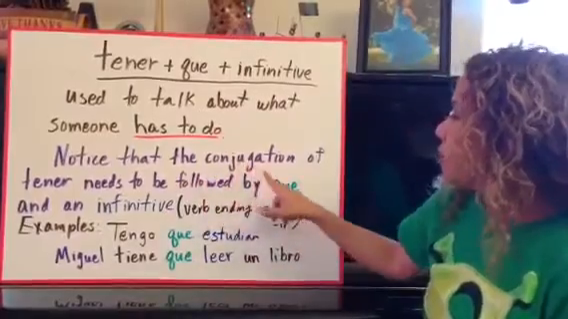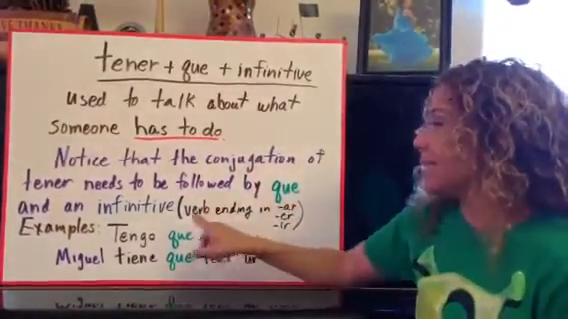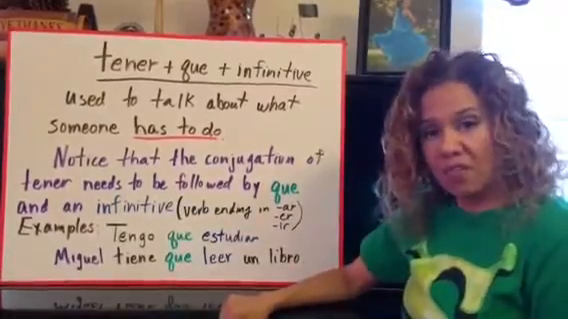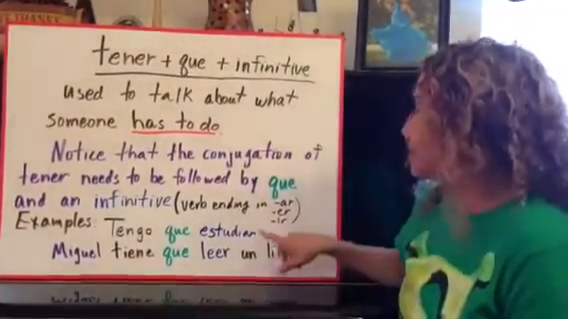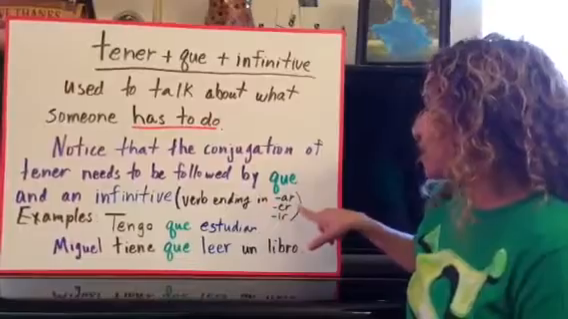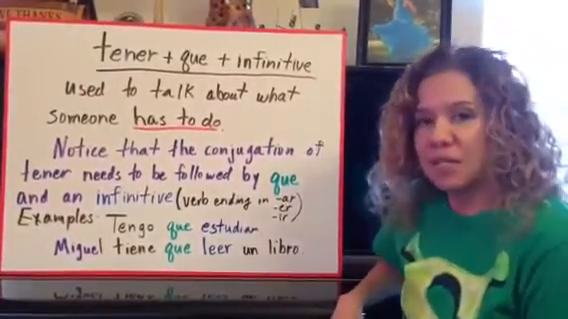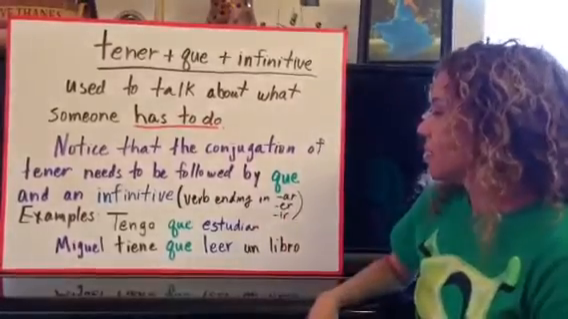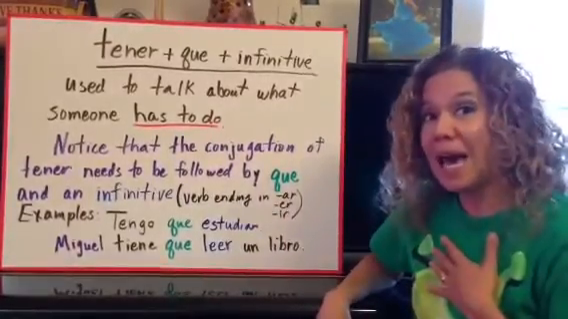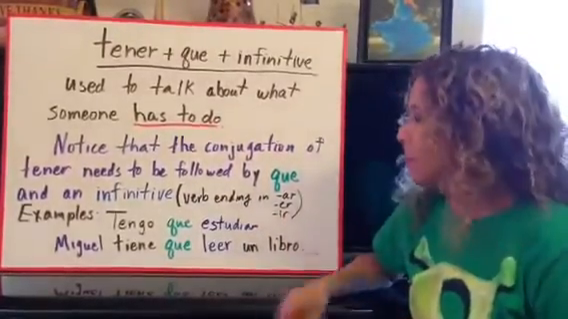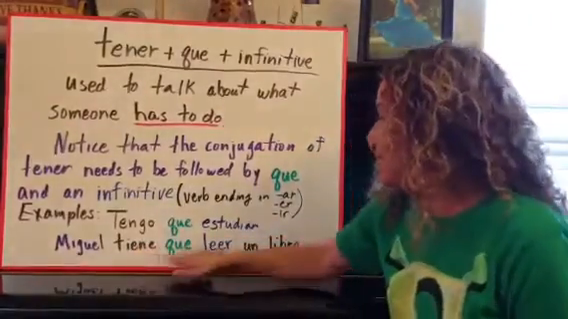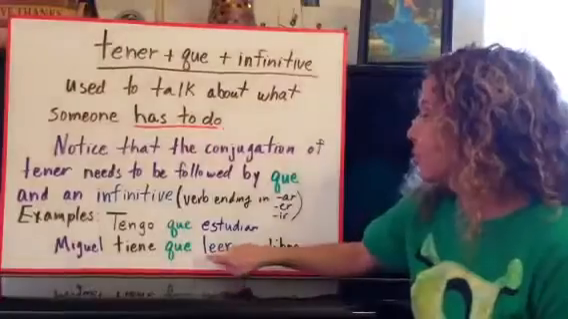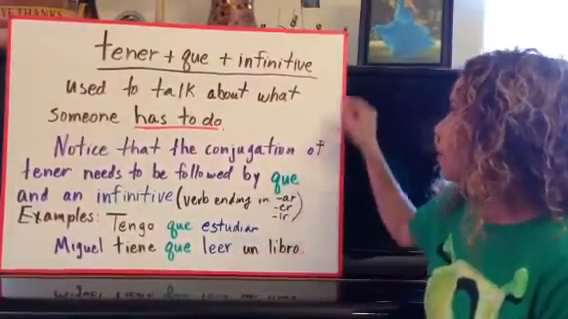Notice that the conjugation of tener needs to be followed by que and an infinitive. And if you forgot what an infinitive is, remember that those are the verbs that have endings in AR, ER, and IR. Let's look at some examples. Tengo que estudiar. That means I have to study. Miguel tiene que leer un libro. Miguel has to read a book.